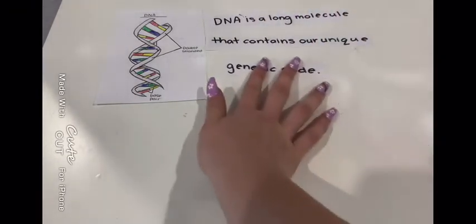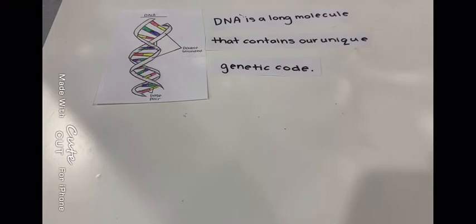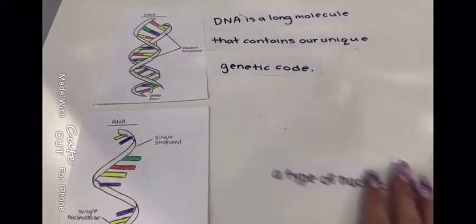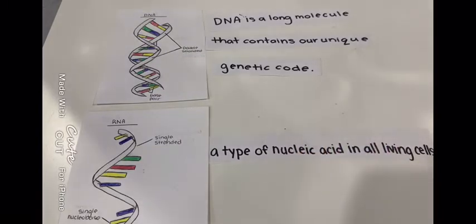What is DNA? DNA is a long molecule that contains our unique genetic code. Genes are segments in the DNA that contain codes for a specific protein for the function of the cells in the body. So what is RNA? RNA is also a type of nucleic acid in all living cells. That means anything with RNA can have a mutation.